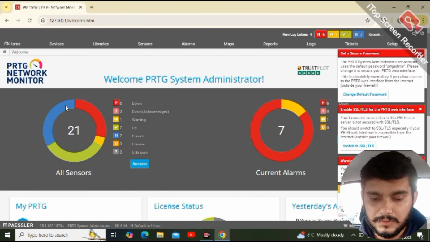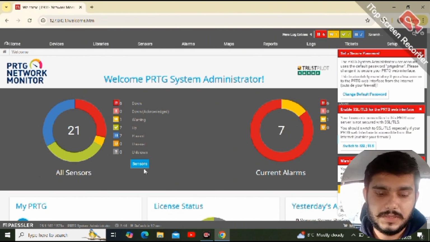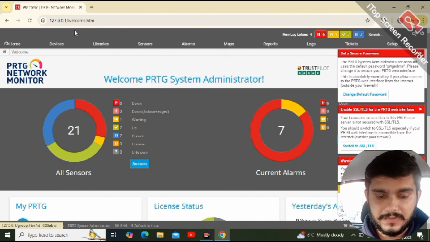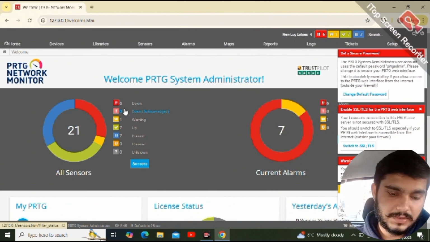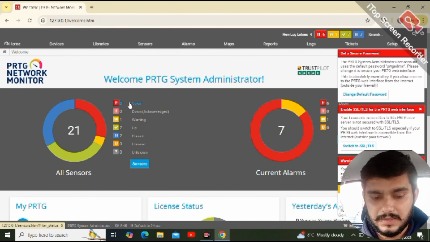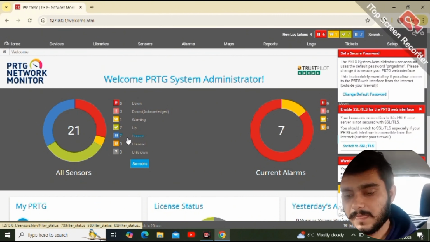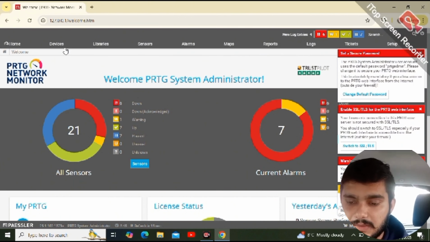First of all, I am going to log in to PRTG. This is the main dashboard of PRTG, where we can see this device. In this device, we are shown all 21 sensors, and of these 21 sensors, 7 have generated a current alarm.